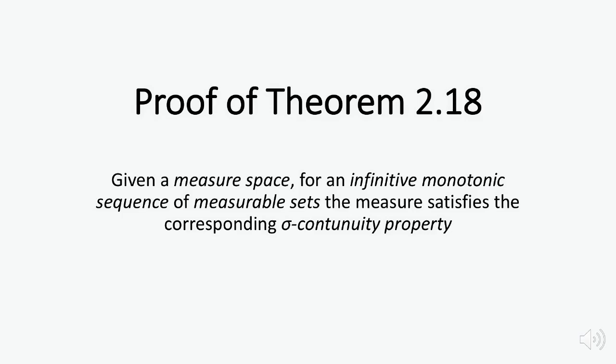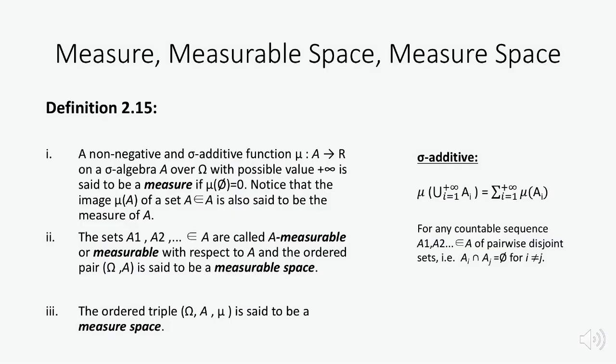In this video, I will explain the proof of Theorem 2.18 from the lecture notes. Namely that, given a measure space for an infinite monotonic sequence of measurable sets, the measure satisfies the corresponding sigma continuity property. First, let us briefly recall what a measure, a measurable space, and a measure space are.